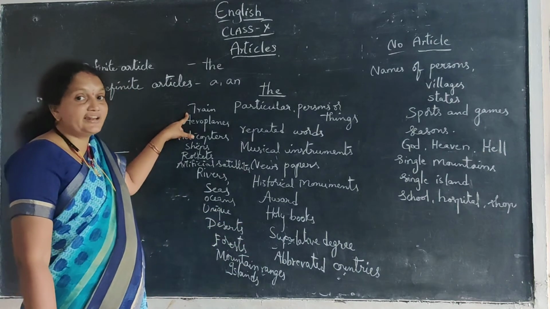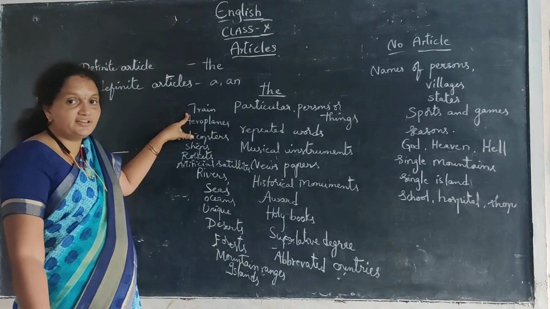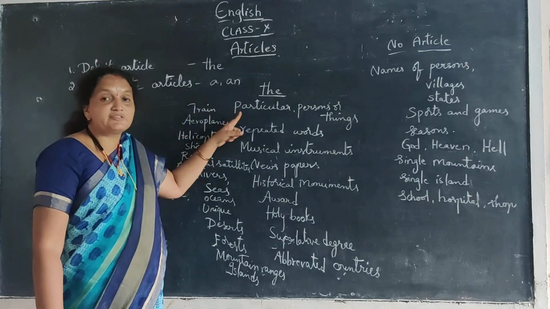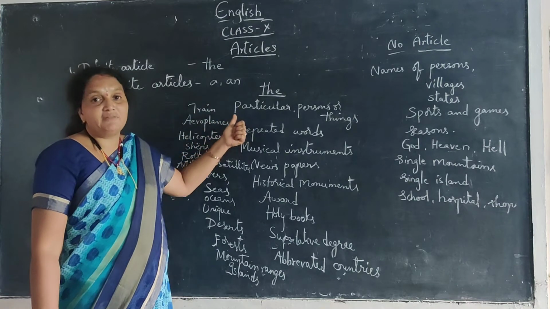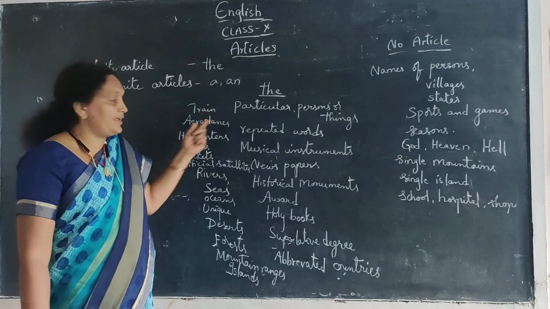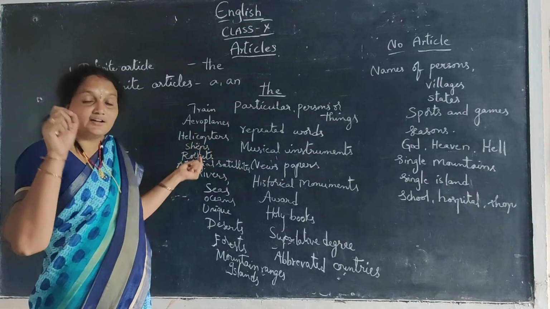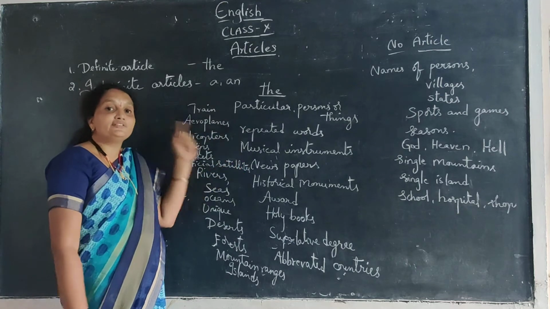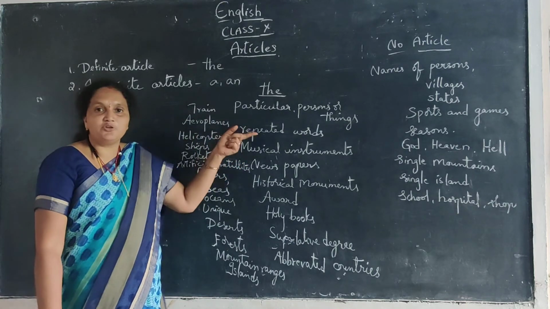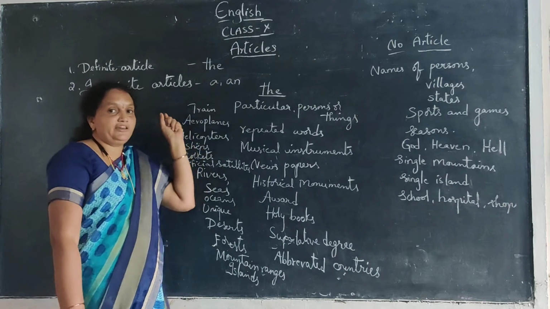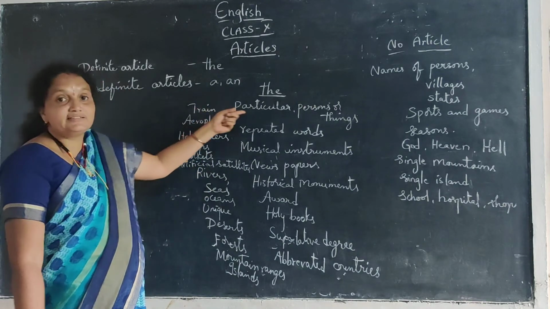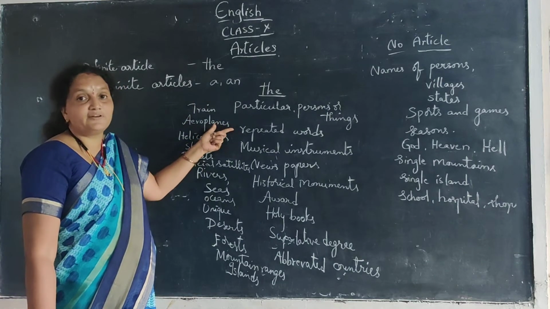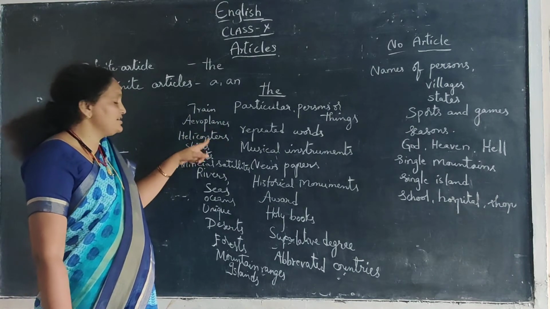Next, train, the Chennai Express. A Chennai Express, not only one Chennai Express will be there. So in such a way, the Pinakini Express. So in such a way, the train means we have to say the. In such a way, aeroplanes and helicopters also, if they are called with any name, particular names, for them also we can use the before. And we cannot use the aeroplane, but the name of the aeroplane, if it is given like the Chennai Express, the Pinakini Express. In such a way, for any aeroplanes names were given for the aeroplanes and helicopters and ships.